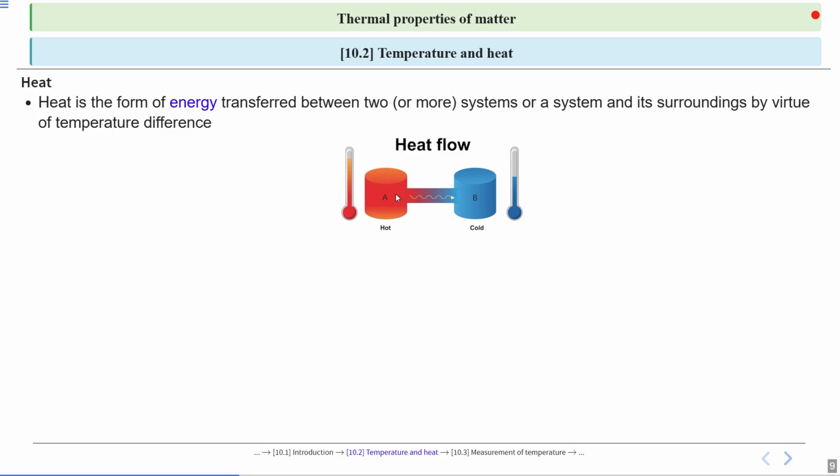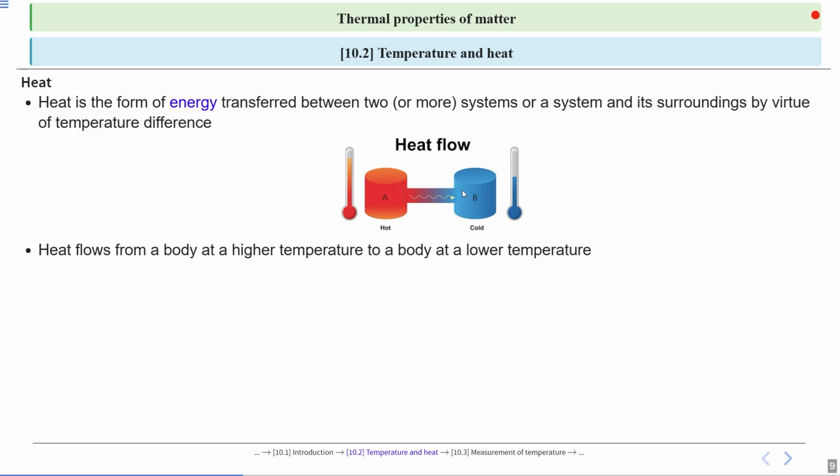Suppose we have two systems A and B, and heat is flowing from system A to B. Yes or no? System A has a higher temperature as compared to system B. System B has a lower temperature. That's why heat is flowing from body A to body B.